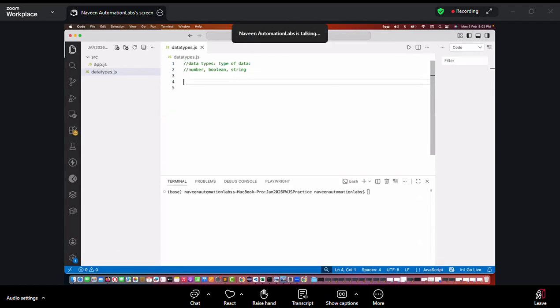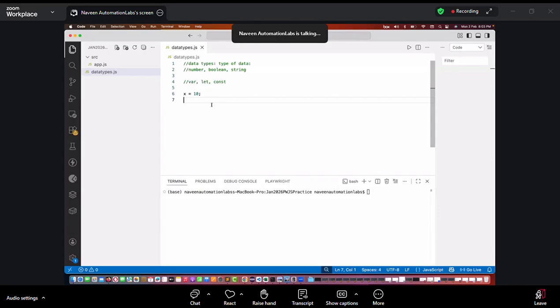So here JavaScript says, okay, you just declare any variable that you want to declare. For example, I'm declaring x is equal to 10. But right now we cannot write integer, we cannot write double or anything like this, just like we do in other languages. So JavaScript says, why don't you create all the variables by using three keywords? There are three keywords that they have introduced. One is var, another one is let, and another one is const. Remember this thing. Whenever we are creating variables in JavaScript, we will always create them with the help of var, let, or const.